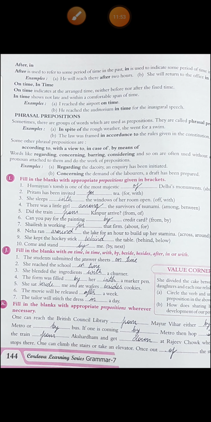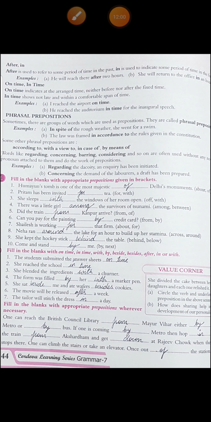Then J, fill the blanks with on time, in time, with, by, beside, besides, after, in, or with. The students submitted the answer sheets on time, like at the fixed particular time they have submitted it. She reached the school in time, like she always reaches, she's never late. Alright. Then third, she blended the ingredients with the churner, with the help of a churner. She is mixing all the ingredients. The form was filled by her with a marker pen. I hope you remember that by and with also. By is the doer of the action, and with is the thing with which that action is being performed.